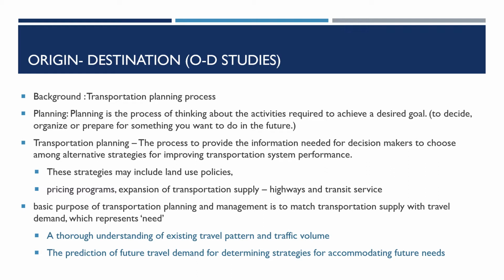To do that, we should have a clear understanding of the existing transportation supply, the existing road network, the transit services or traffic volume, or even the pattern, how people are moving in a city or in an area. So this information is required, and also we need to predict what the demand is going to be in future. Say for example, from point A to B, right now there are 20 trips, and what will happen in future? These 20 trips may go to 200 trips or 2000 trips. There are a number of factors that will affect this, and based on that, this has to be predicted. Alright, so this is what we do in a transportation planning process.